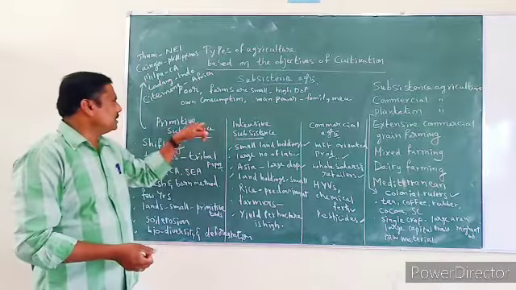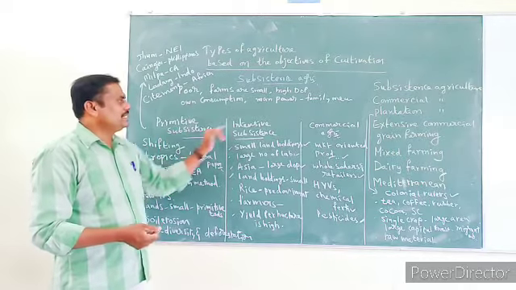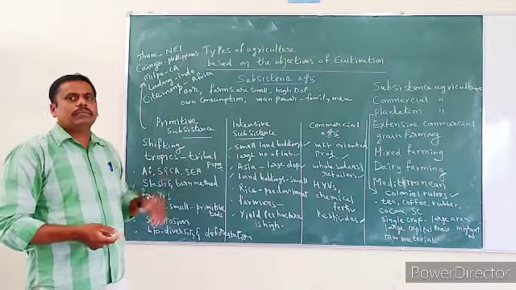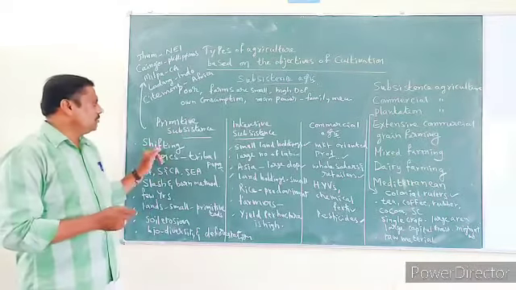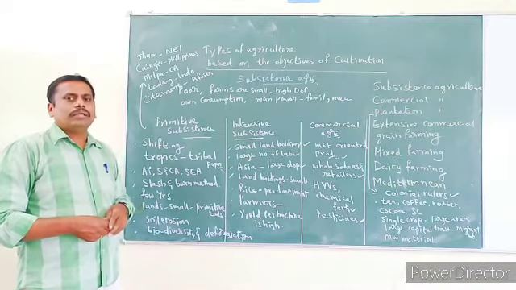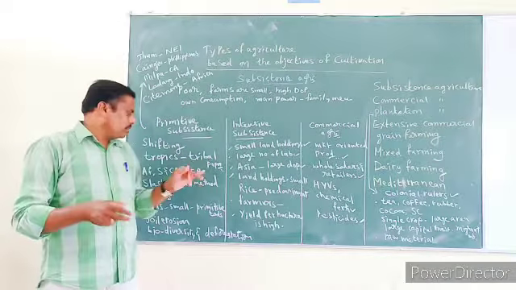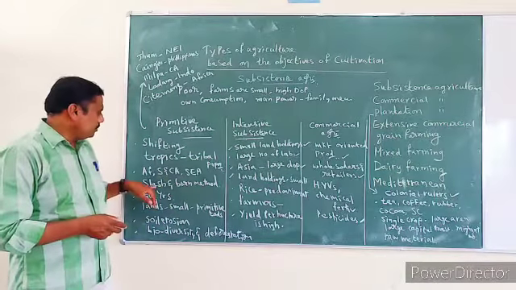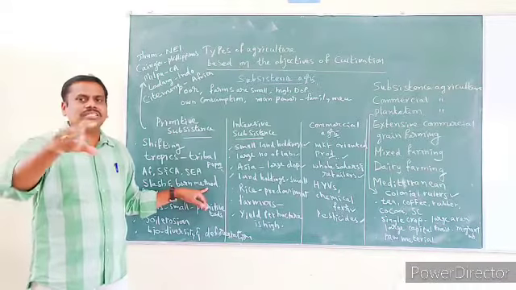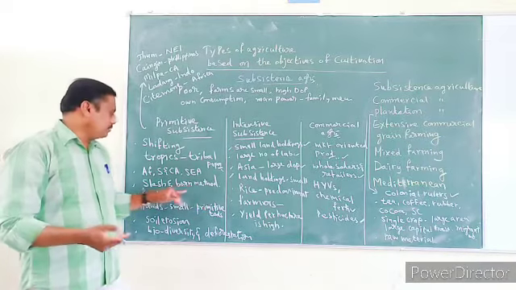In subsistence agriculture, you have to find two important types again: primitive subsistence and intensive subsistence. Primitive subsistence is also called shifting agriculture. Why is it called so? Because whenever they clear a certain area by using the slash and burn method, they cut the trees and plants, and burn all the vegetation.